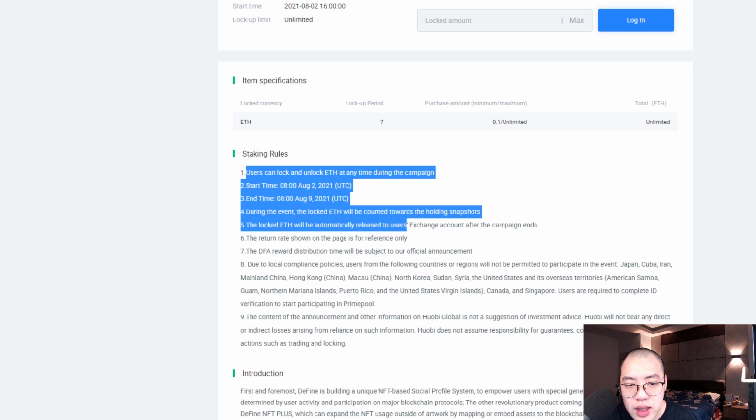So during the events, the locked Ethereum will be counted towards the holding snapshot. The locked Ethereum will be automatically released to the users after the campaign ends, and the return rate shown on the page is for reference only. So the DFA reward distribution time will be subject to the official announcement.